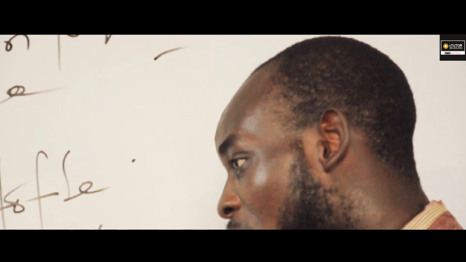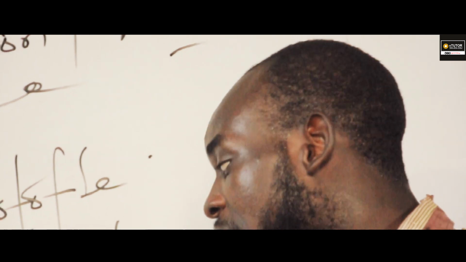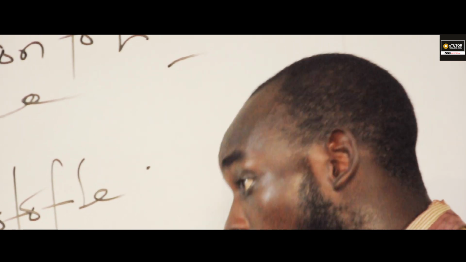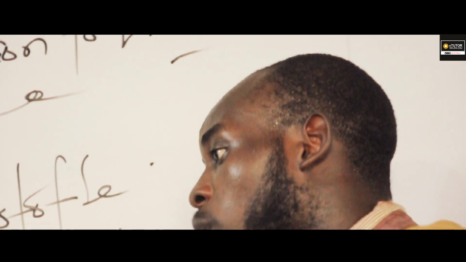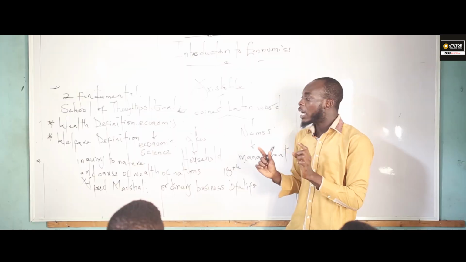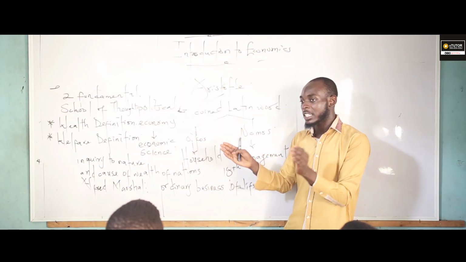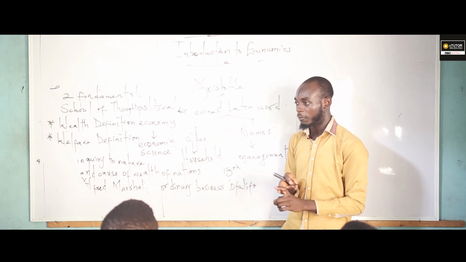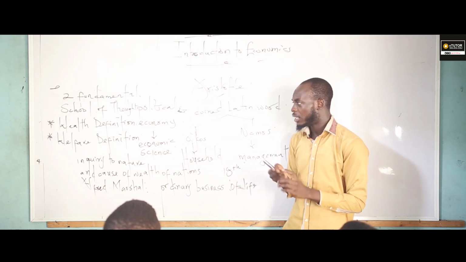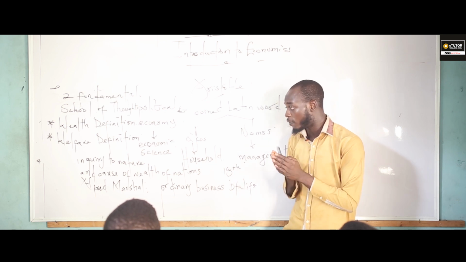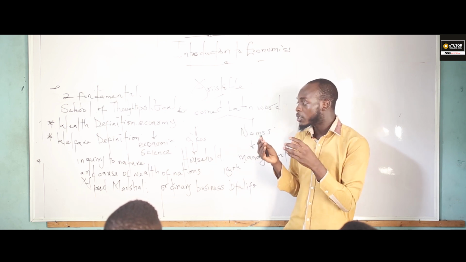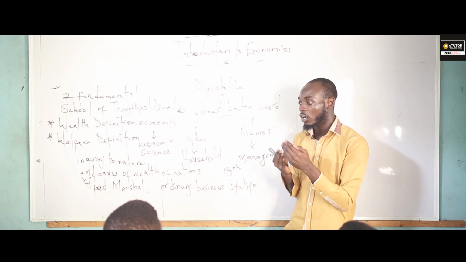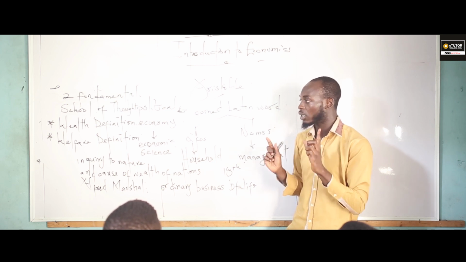It is what? One-sided. He only emphasized the welfare part of people, but he didn't emphasize the wealth part of people. Before we can define economics, it must combine the two things together, that is, the wealth and the welfare. Am I communicating? The wealth and the what? And the welfare. That's the reason why up to today we still have a lot of problems when defining economics.